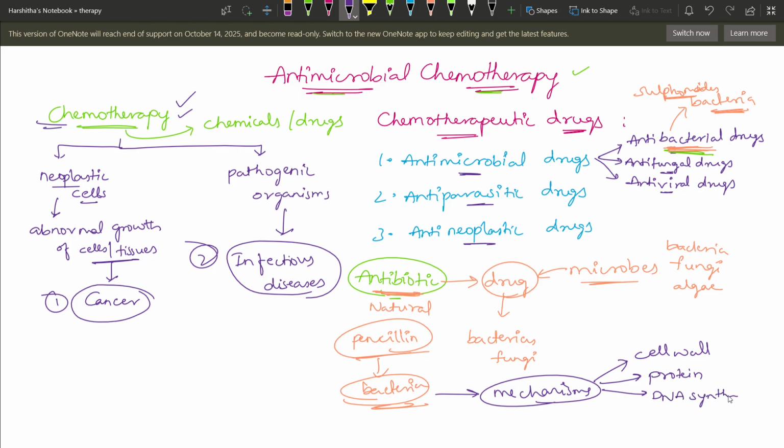Okay, some will act on decreasing or not enabling the bacteria to produce the cell membrane properly, right? Likewise, the antimicrobials act on bacteria and they kill the bacteria or